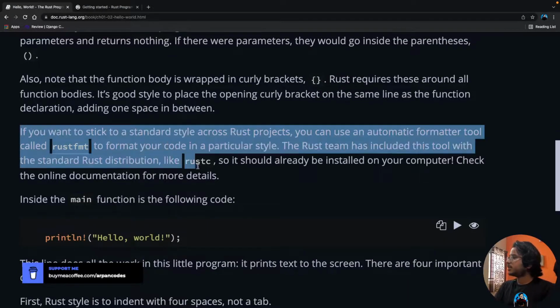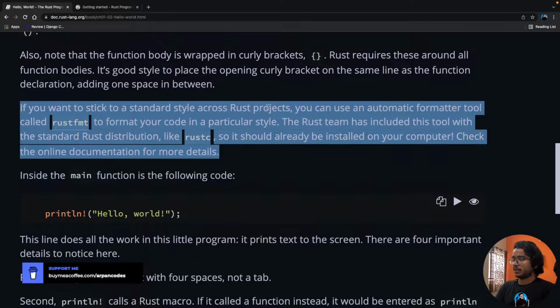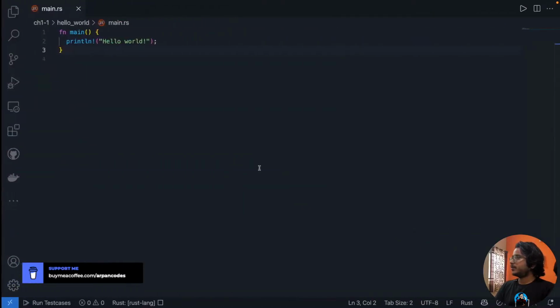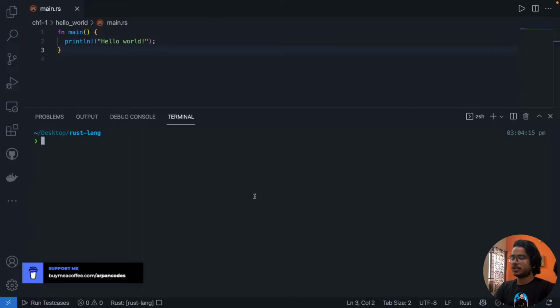If you want to stick to a standard style across Rust projects, you can use the automatic formatting tool called rustfmt to format your code in a particular style. The Rust team has included this tool with the standard Rust distribution like rustc, so it should already be installed on your computer. Check online for documentation. Right, so we should have rustfmt. Let's check that out. So cd into hello world, and let's see, rustfmt main.rs.